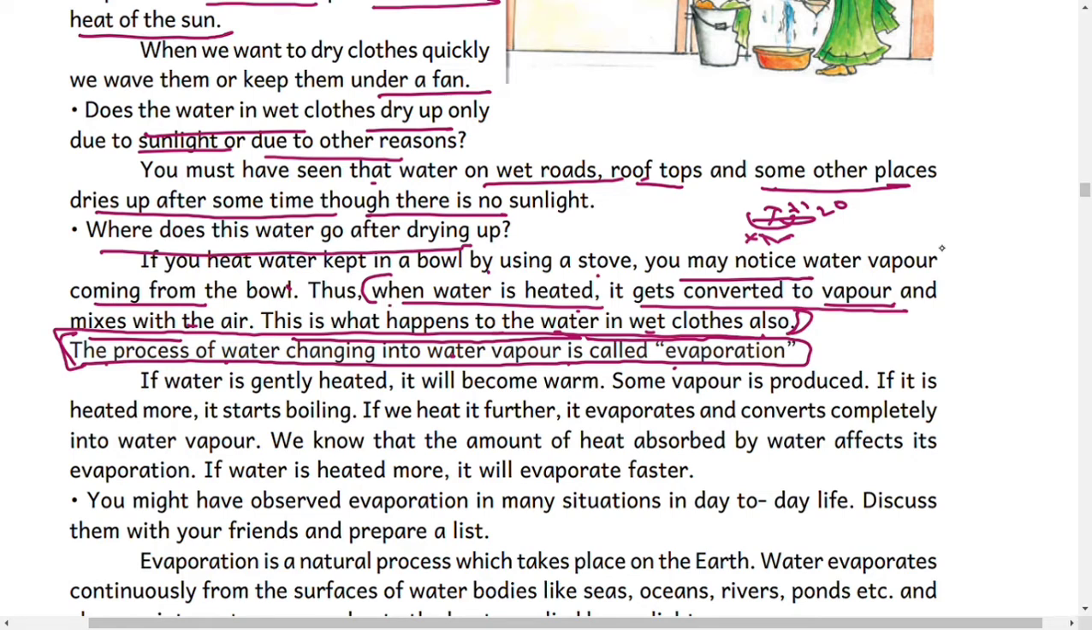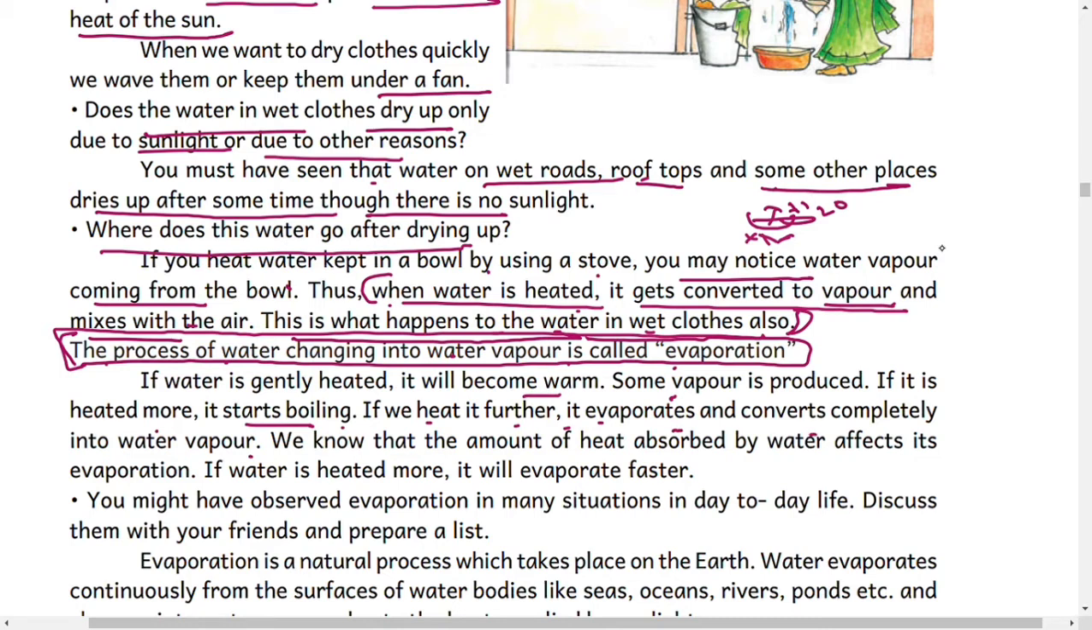If water is generally heated, it becomes warm. Some vapor is produced. If it is heated more, it starts boiling. If we heat further, it evaporates and converts completely into water vapor. If we keep the water heated, it becomes warm. If we keep it some more time, it heats more and starts boiling. That means small bubbles appear in the bowl of water. If we heat it further, the entire water evaporates and converts completely into water vapor.